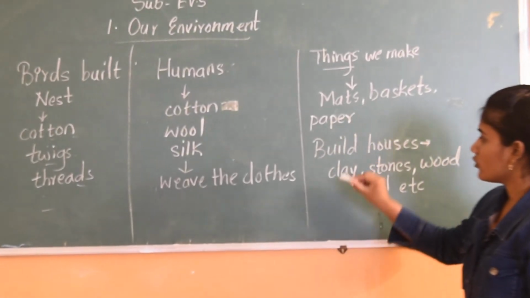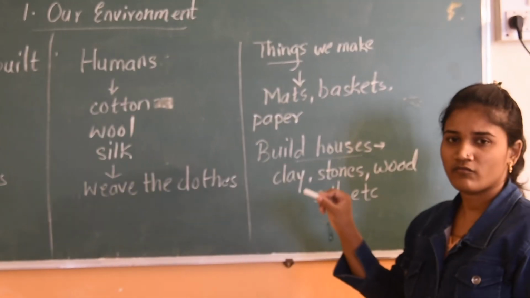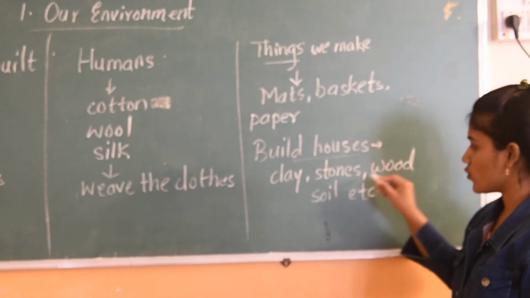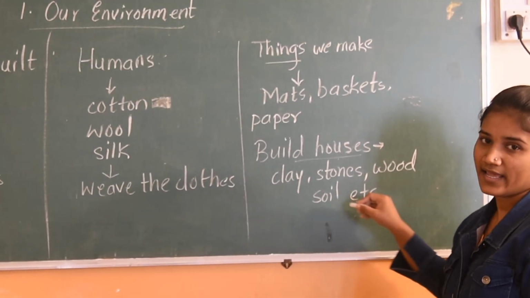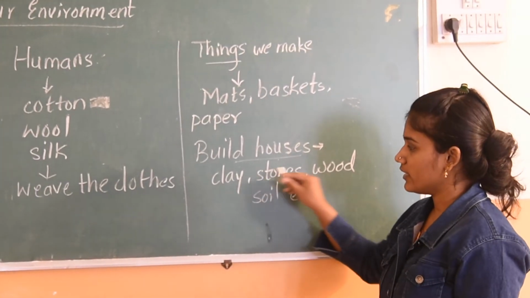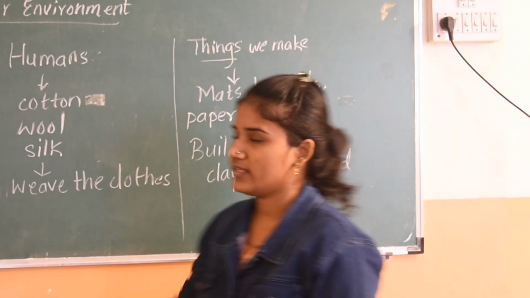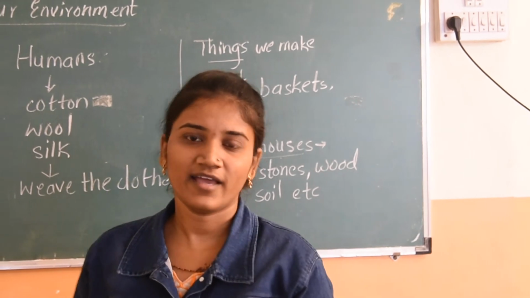So we build houses. What do we need to build a house? We need clay, stones, wood, soil, etc. For building the house we need these things. So many things we are getting from the environment.